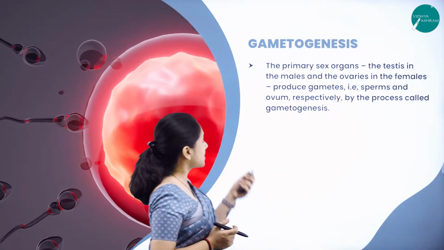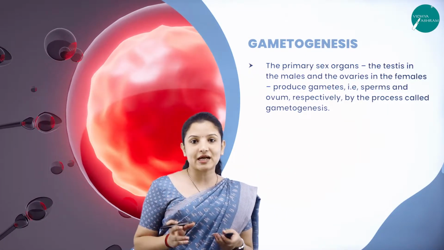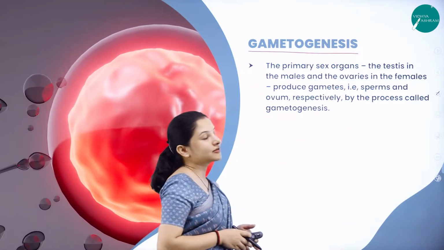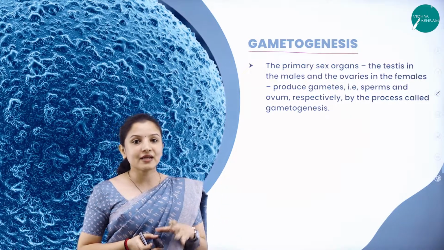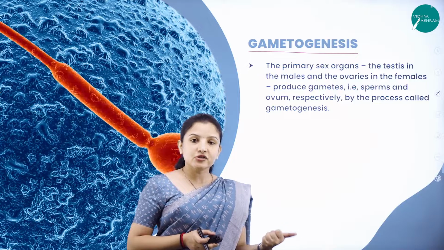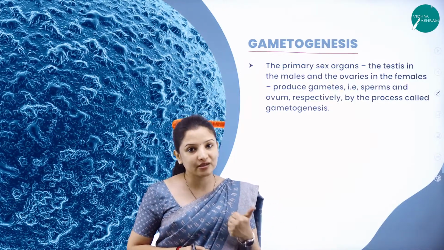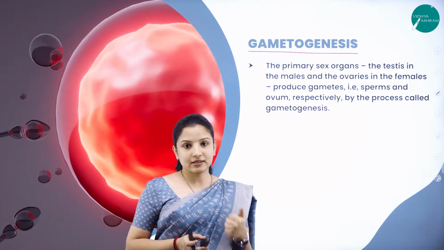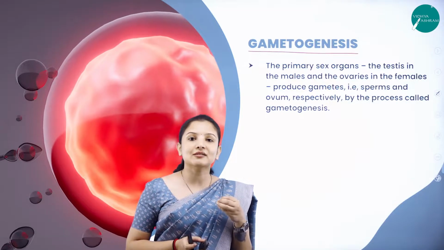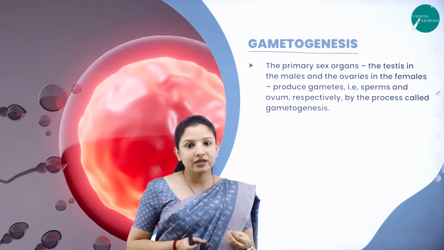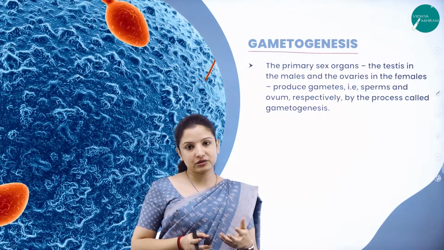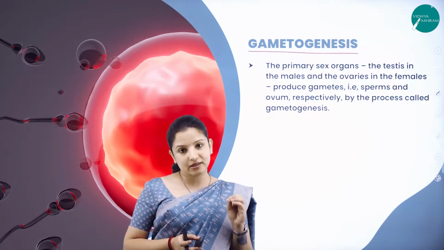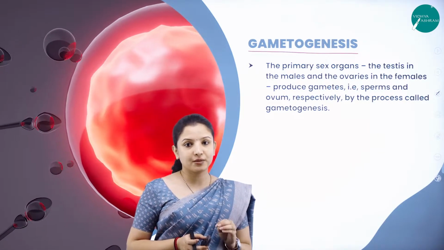To start with today's session, let us first know what exactly gametogenesis is. When I say gametogenesis, it is the production of gametes. What are the ones that produce the gametes here? In the case of males, it is the testis, the male reproductive structure, that produces the gametes, and in the case of females, it is the ovary, the female reproductive structure, which produces the gametes. Of course, they are a part of the reproductive structure, but they are the primary reproductive structures because they are the ones that actually produce the gametes.